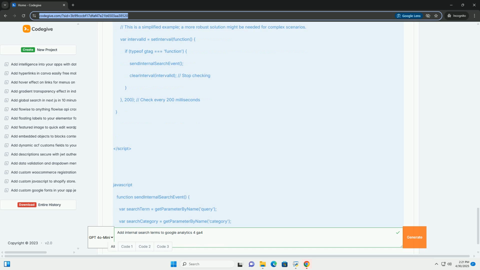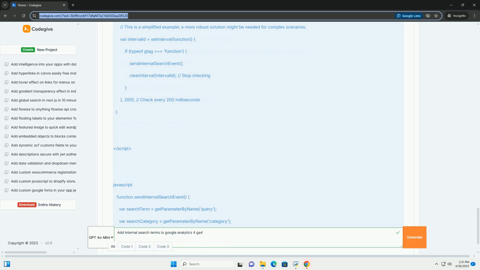Drag the event count metric to the values section. This will create a table showing the number of times each search term was used. You can then add filters, segments, and other dimensions to further refine your analysis. For example, you could filter the results to only show searches performed on mobile devices.